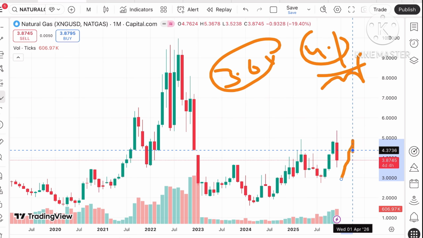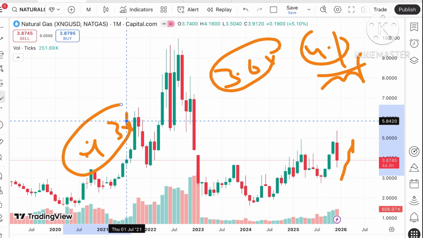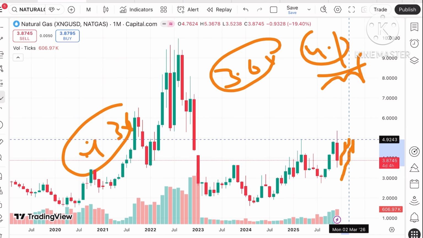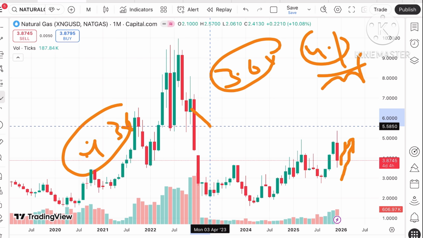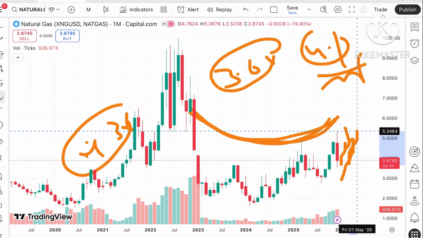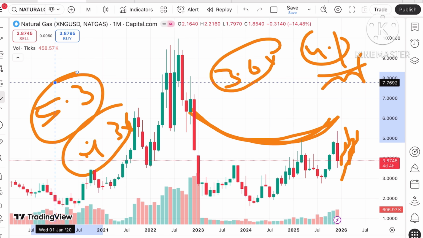And once it starts sustaining over 4.2, we can see a level of $4.36, and if the price goes above that particular level, a further upside can be seen towards a level of around 4.5, and from there a level of 4.8, and then to a level of 4.9. This is the pattern showing an upside, and if the price goes above that level, a further upside can be seen towards a level of 5.3.